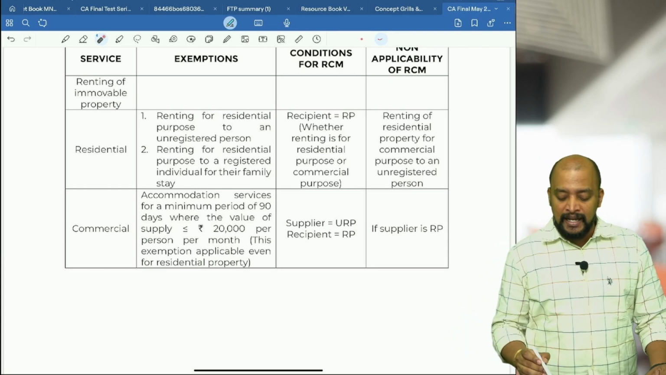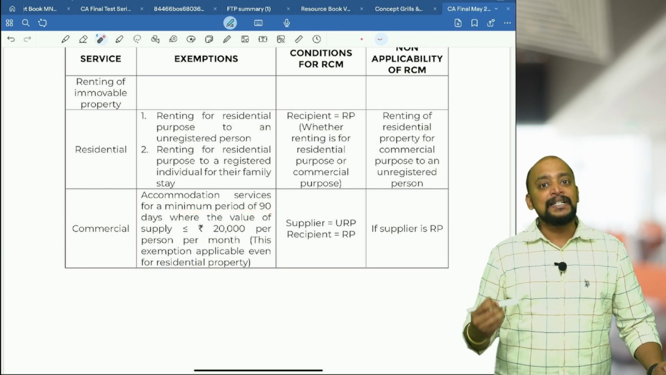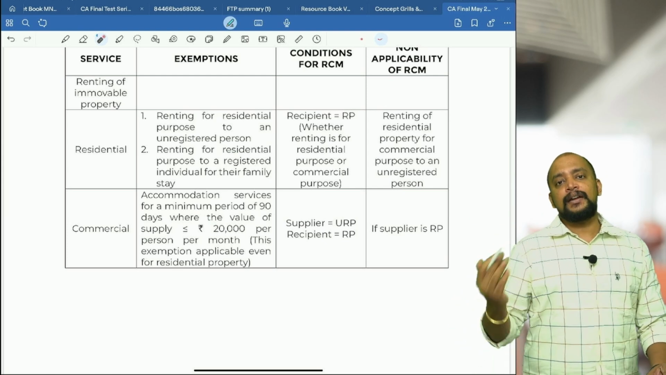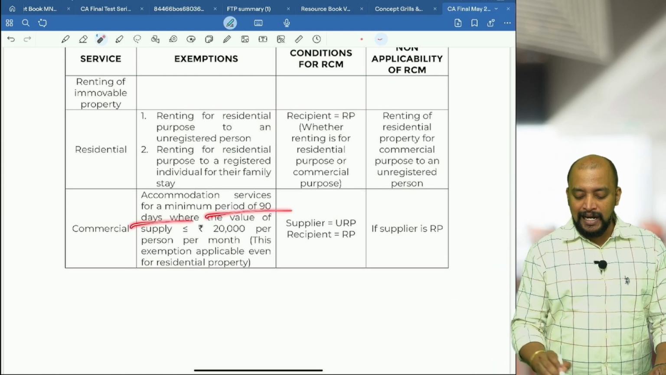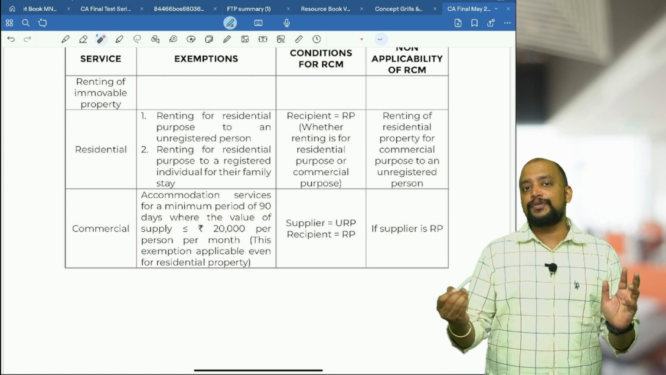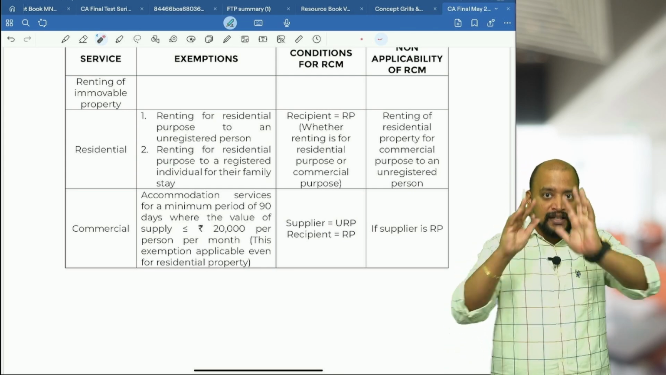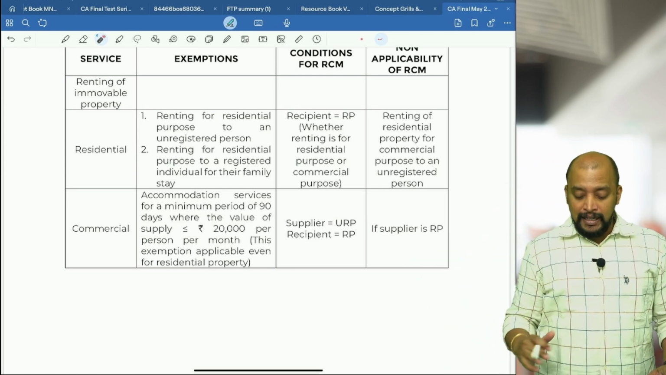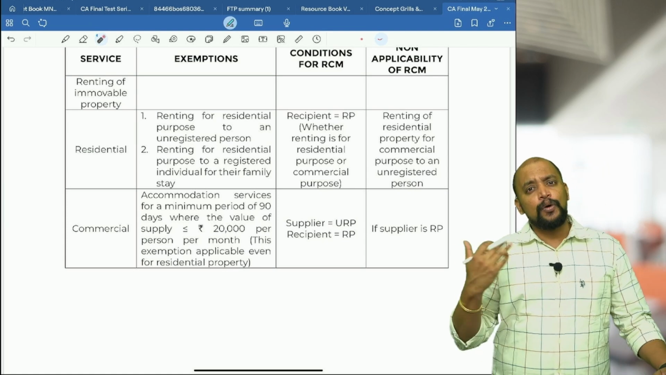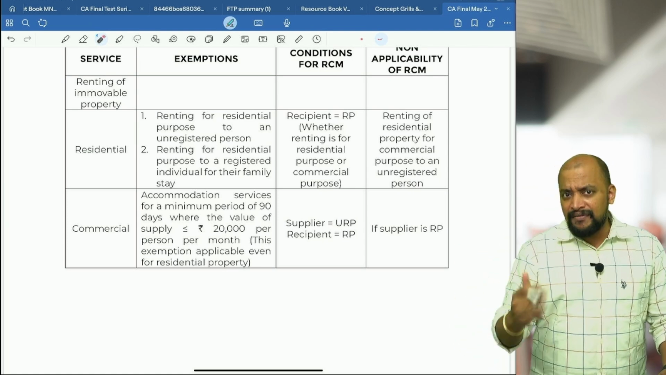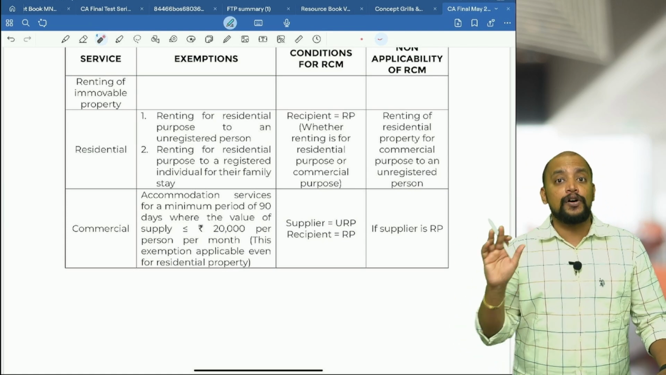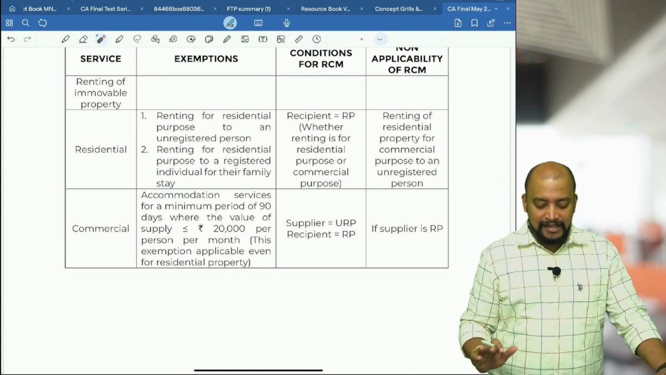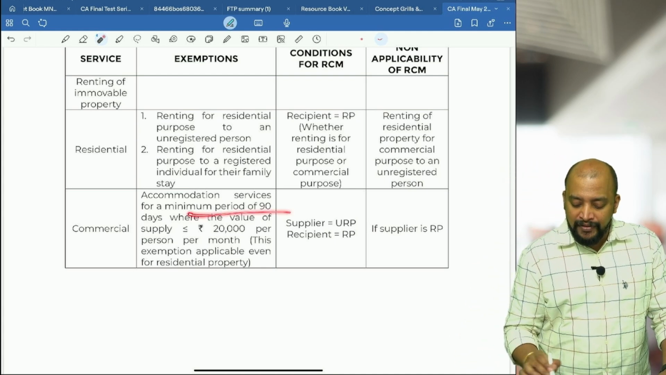What is the minimum period? Minimum period of 90 days, means 90 days and above. Okay, 90 days also fine. 90 days and above should be given. And is it like continuous 90 days? Of course, it's a continuous 90 days, means in the bill itself, it should mention check-in, check-out kind of. Even this exemption is applicable for hotels, inn, guest house. Everywhere this exemption is common, not only for hostels or PGs, even for other establishments also they can claim this exemption. But remember, minimum period of 90 days.